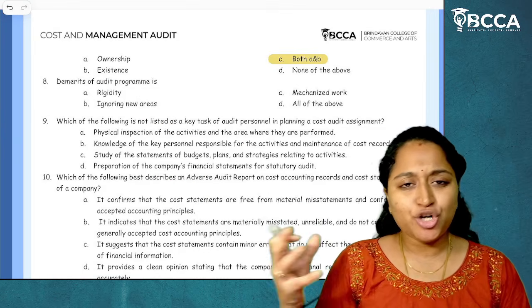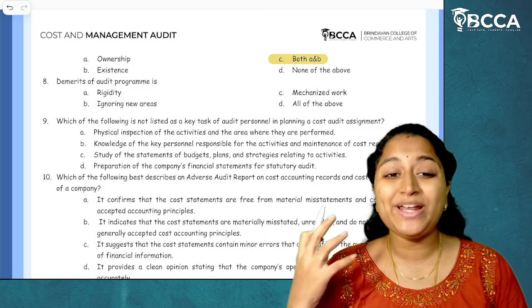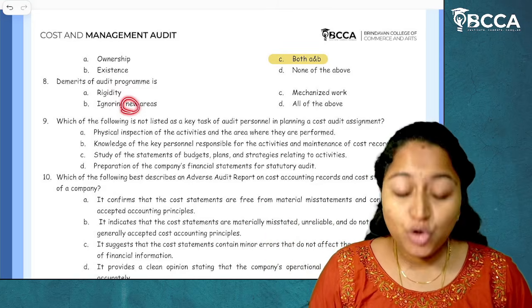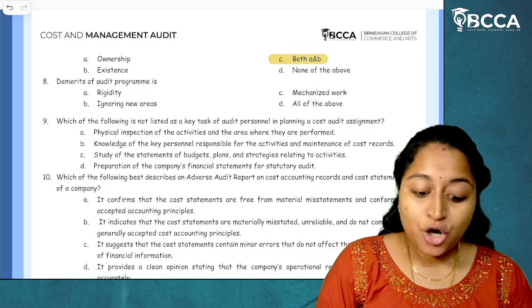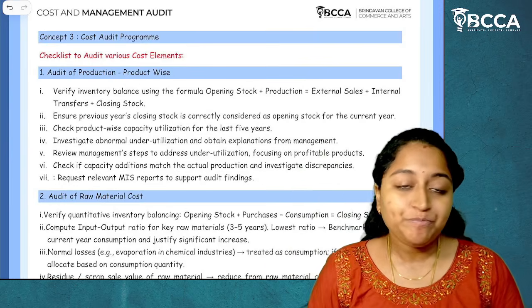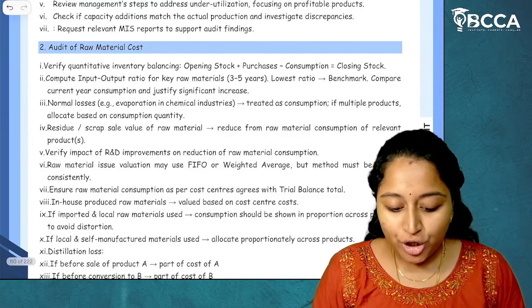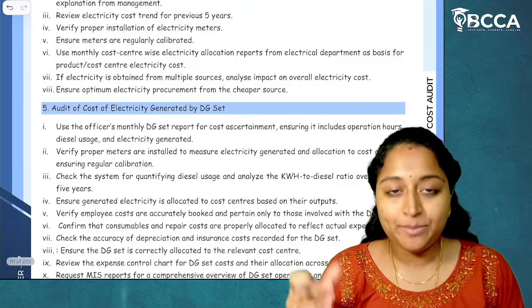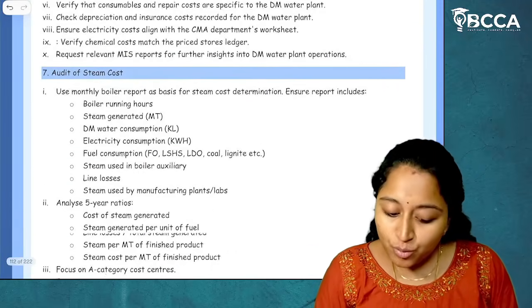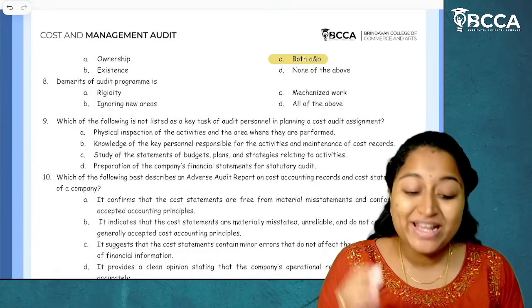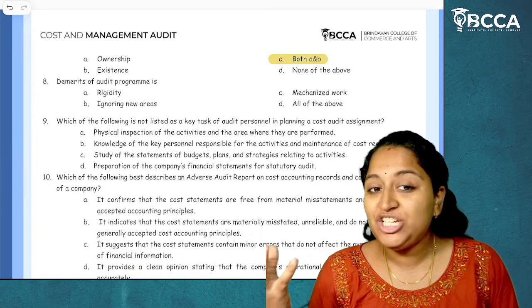So the entire cost audit program is very rigid. It is very tough. Whereas the second, ignoring new areas, the answer is yes. Cost audit program is already fixed. They do the audit about the production, they do the audit about the raw materials, they do the audit about the electricity, about the demineralized water cost, about the steam cost. It is already fixed. There cannot be any changes.